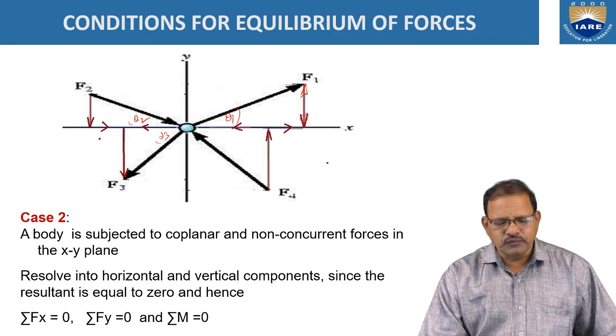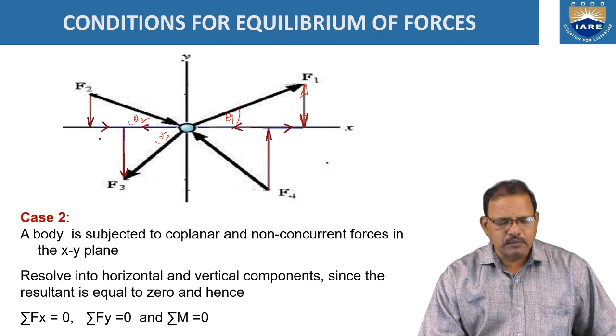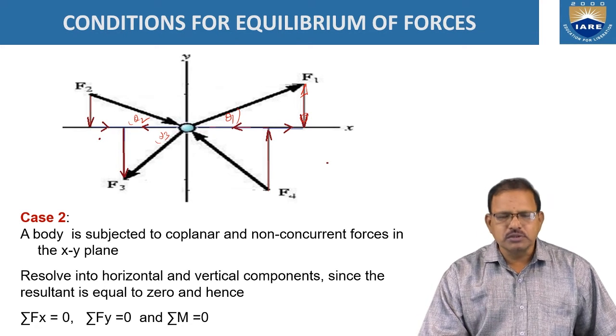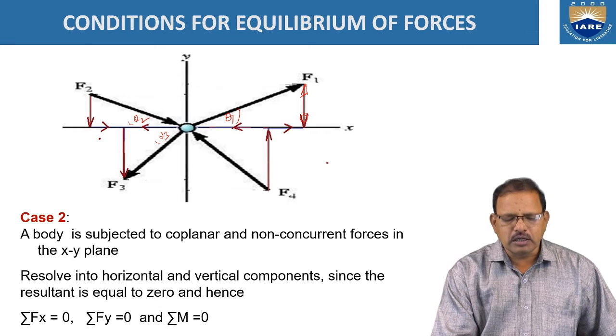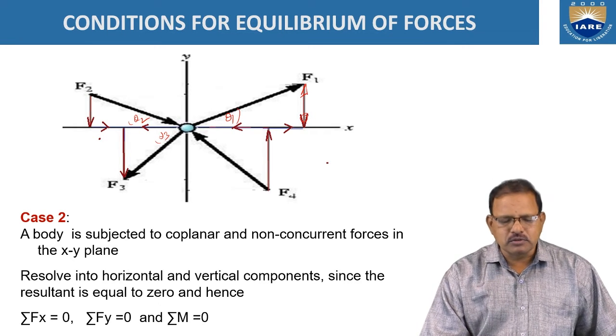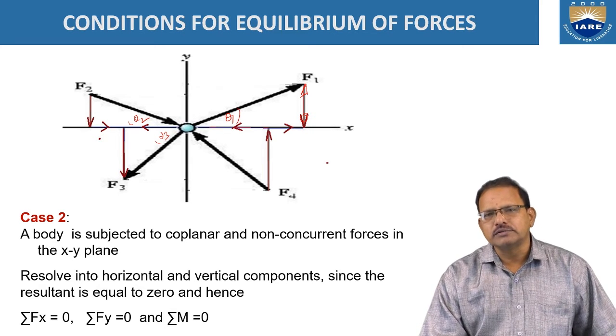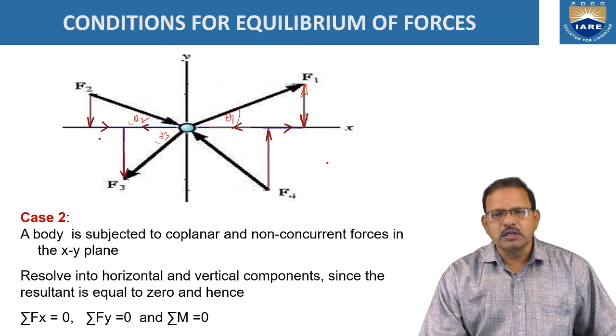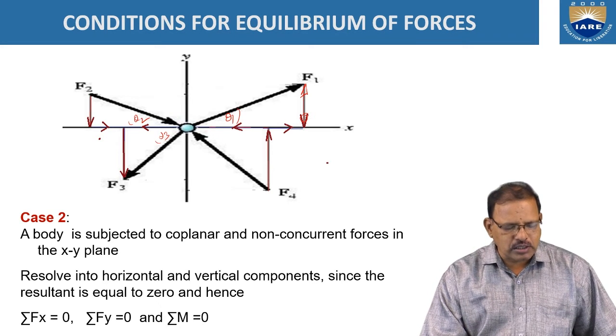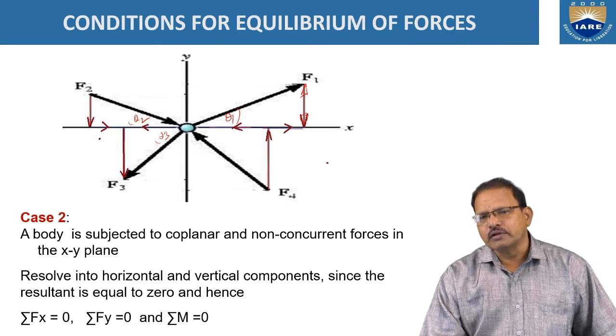The fourth force F4 is pointing toward the concurrent point. This resolves the force into two components. The vertical component is acting in the upward direction, which is equal to F4 sin theta 4, and the horizontal component is acting toward the left side, F4 cos theta 4 now. Now take the sum of the forces acting along the x direction, that is sigma Fx is equal to 0.